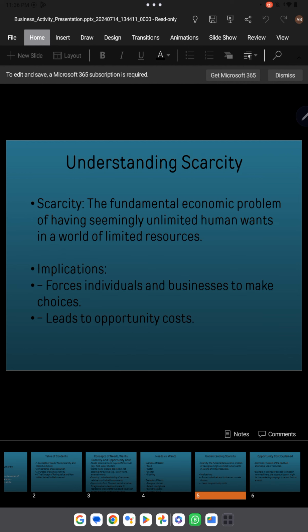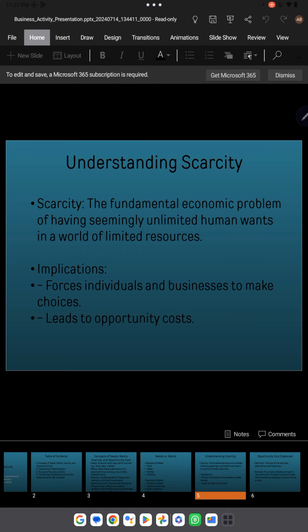And first of all, we have the proper definition of scarcity. You can already see it, and its implication is that it forces individuals and businesses to make choices, which leads to opportunity cost. Because of scarcity, there is an opportunity cost.